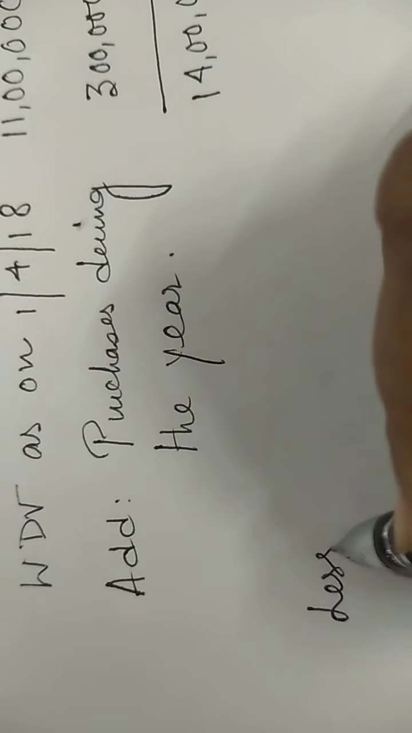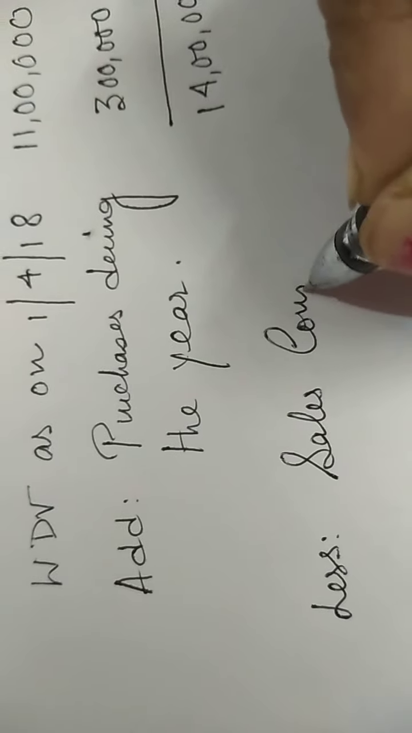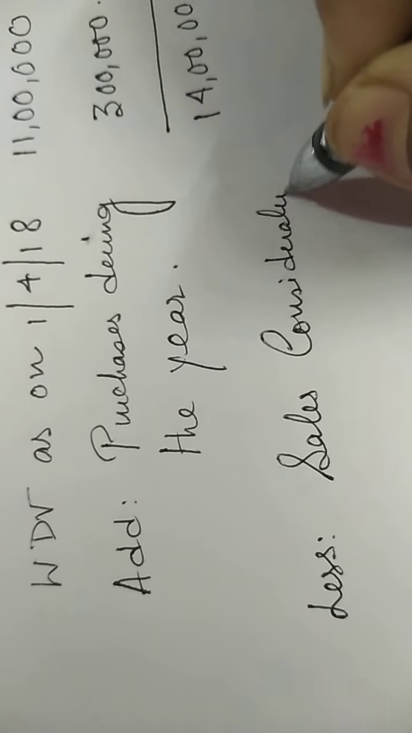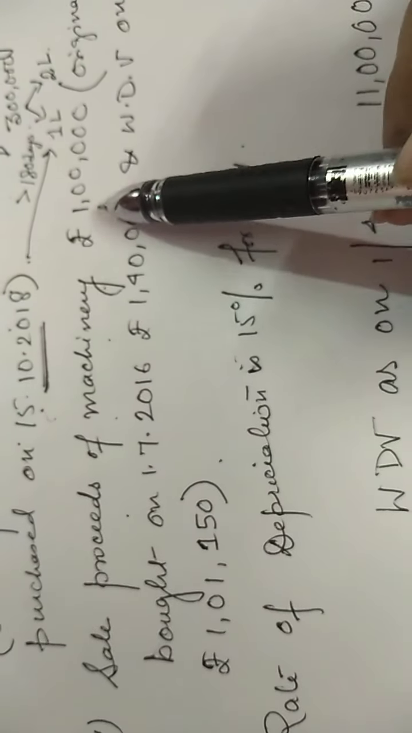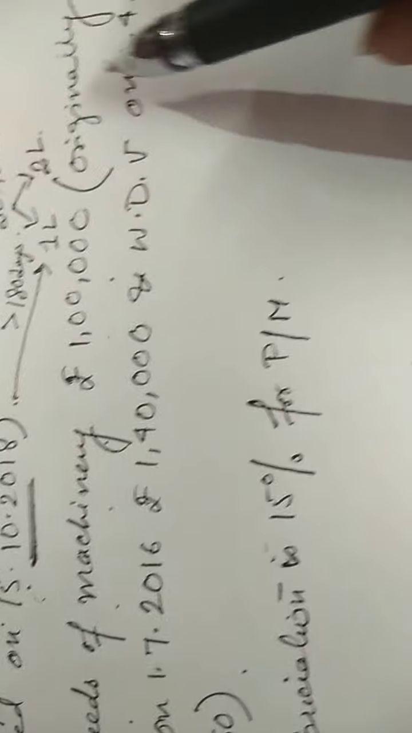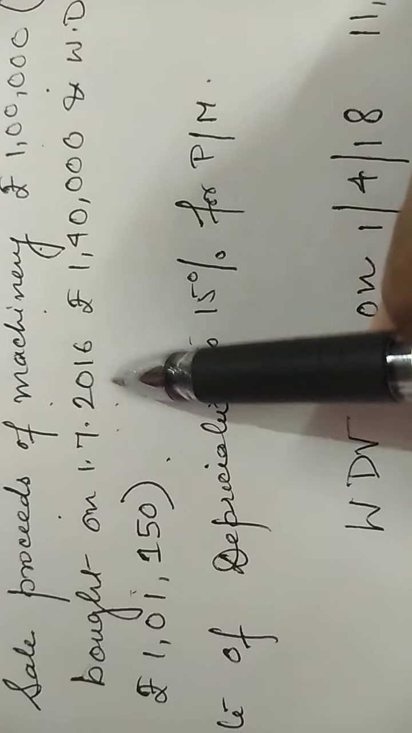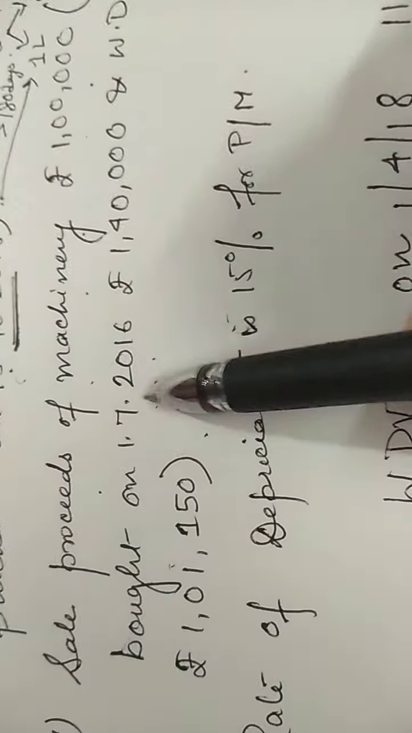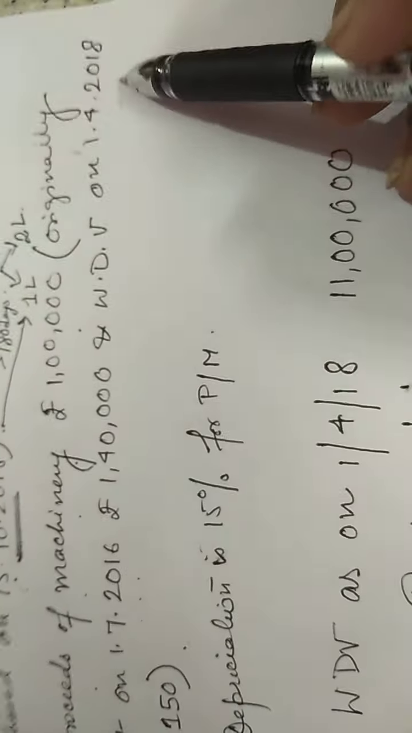Less sales consideration. Sales consideration is how much? Sale proceeds of the machinery rupees 1 lakh. Okay, sale proceeds of the machinery is rupees 1 lakh. Originally it was bought on 1st July 2016, means 2 years back, for rupees 1 lakh 40, and WDV on 1/4/2018 was 1 lakh 1,500.